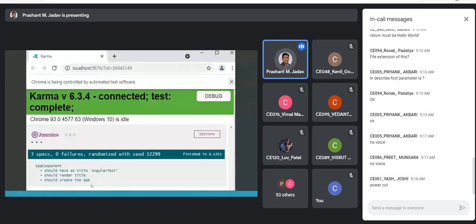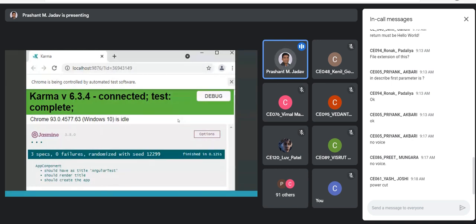Okay, so basically whether we are able to create that app component or not, whether it was successful or not, whether it has the property title, and one test case says whether the property value is Angular test or not. So this is how this testing works. So now we are going to write our own test function. So basically how to test the basic function, and we'll see how the different matchers are available in the Jasmine framework.